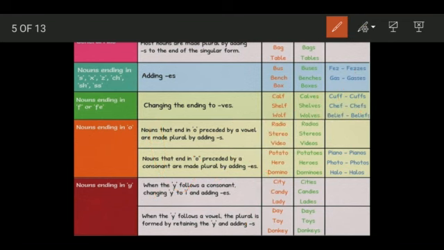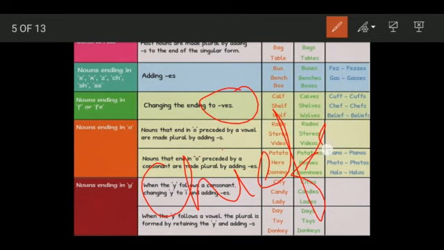But again, here also there are some exceptions. For example, this word belief. Ideally you should be asking, why not remove F and add VES, believes? But that is when you say believe. Here, for belief, we will simply add an S and it becomes beliefs. So there are some exceptions where this VES is not added. For example, chief, it is ending with F, but we do not add VES, we simply add S to it, making it chiefs.